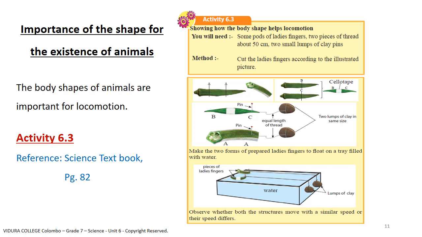Take another pod and cut a cylindrical shape as shown in the diagram. Take 2 lumps of clay of similar size and tie them to the structures you prepared using the thread and the pins. Then make the 2 forms of prepared ladies' fingers to float on a tray filled with water. Finally, observe and record the speed of the 2 forms.